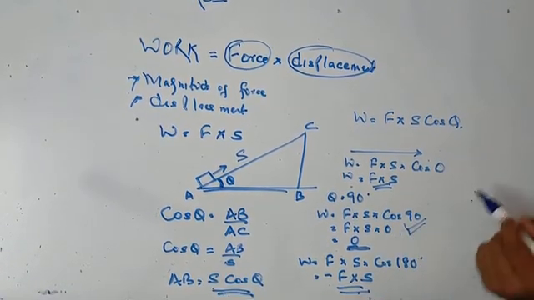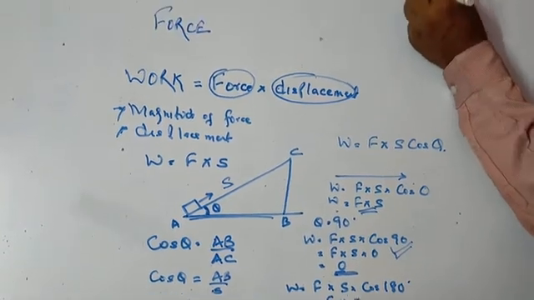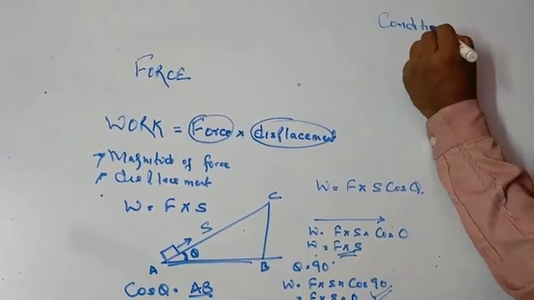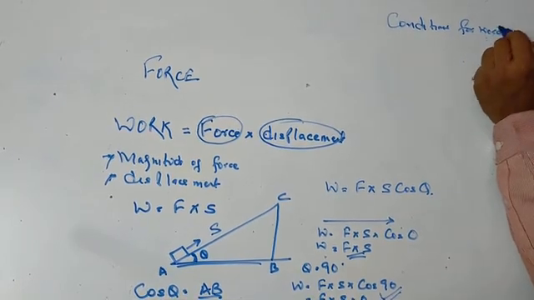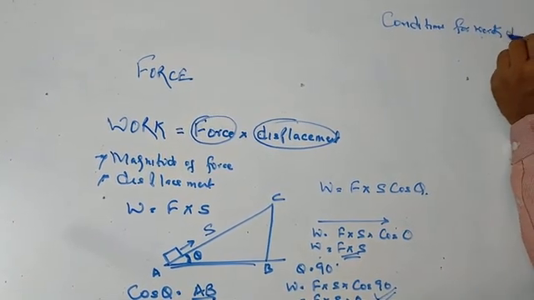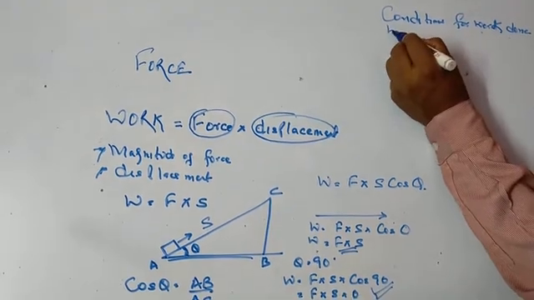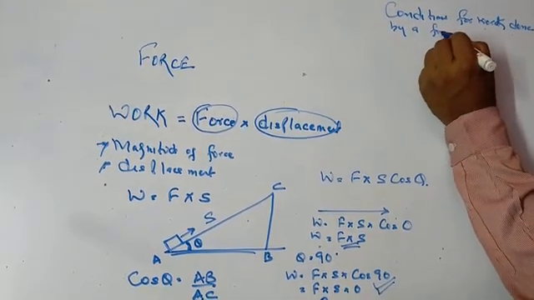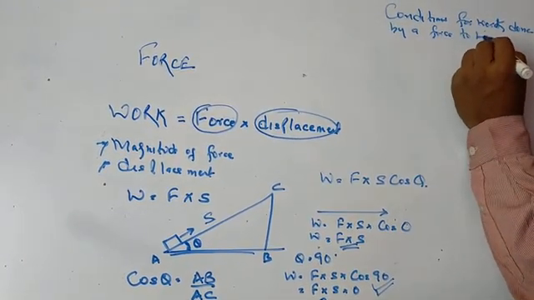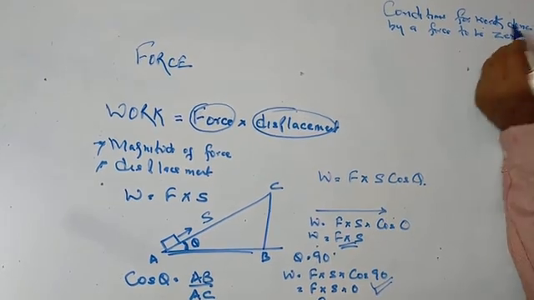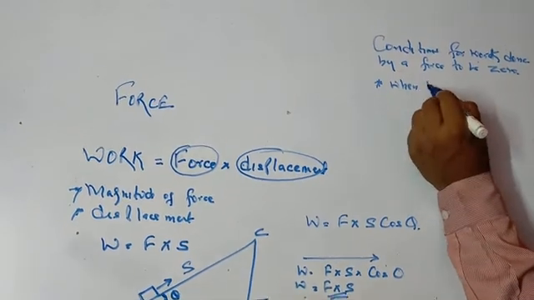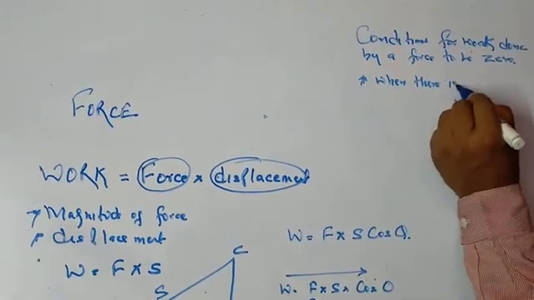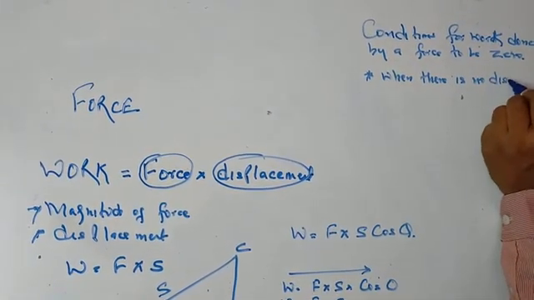So what are the conditions for the work done by a force to be 0? The conditions for the work done to be 0 are, first, when there is no displacement.